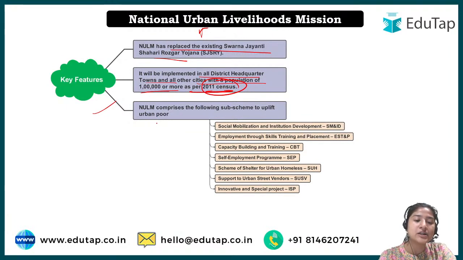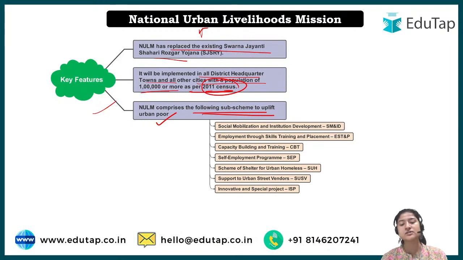Then this particular National Urban Livelihood Mission comprises the following sub schemes. Basically, this is not just one scheme. Whatever schemes we are studying in this series, we are looking at that now they have become umbrella schemes, or the convergence is being done, because instead of getting random programs working in a particular area, we can just combine all those things for a higher purpose, which would be easier to attain. So under this also we have many other sub schemes that would solely focus on uplifting the poor, not of the rural but of the urban areas.